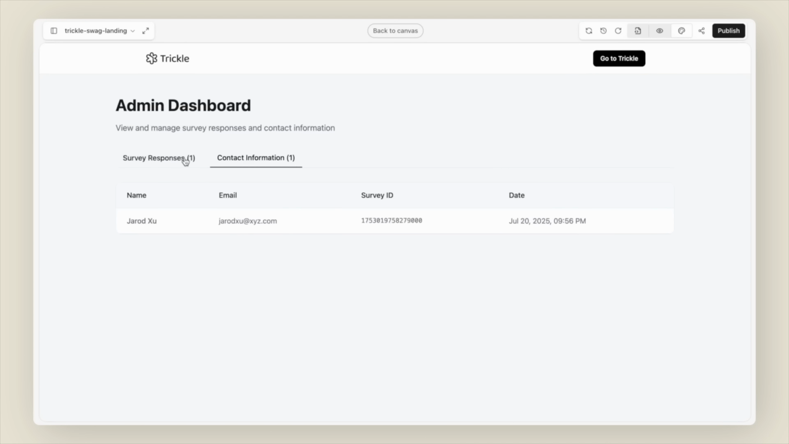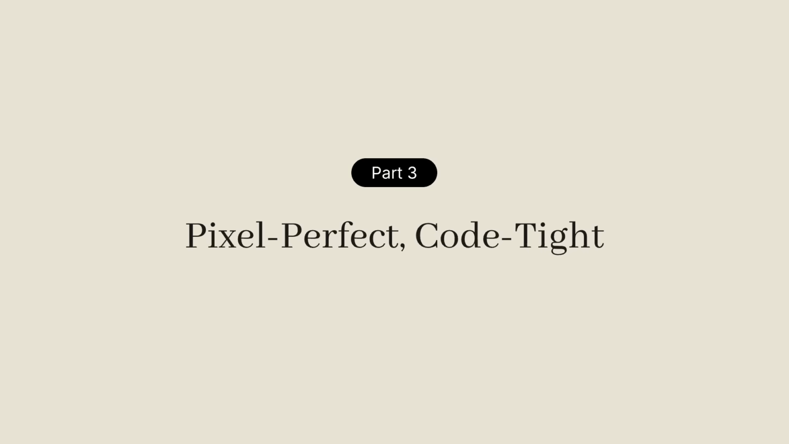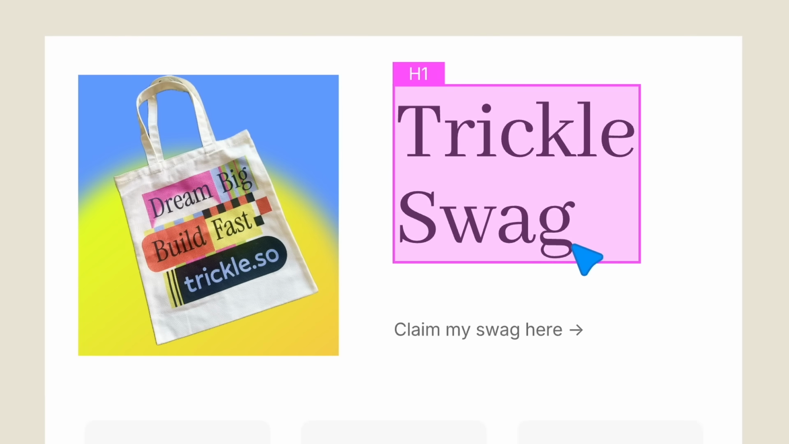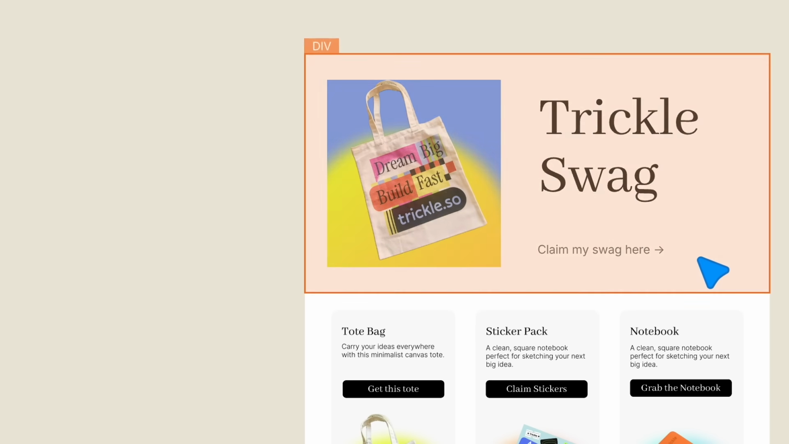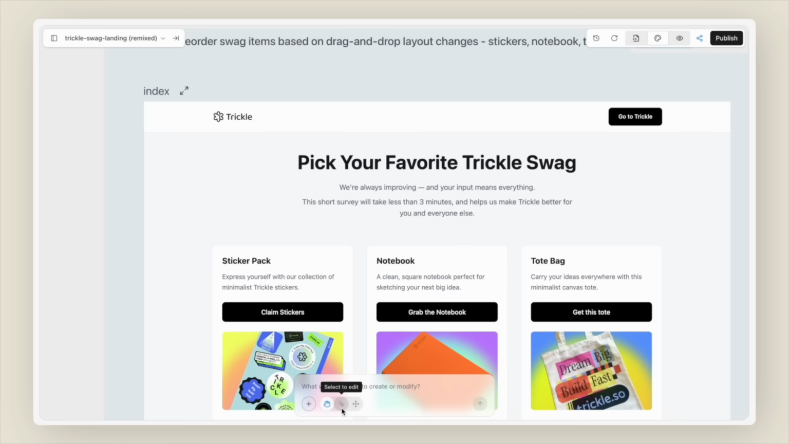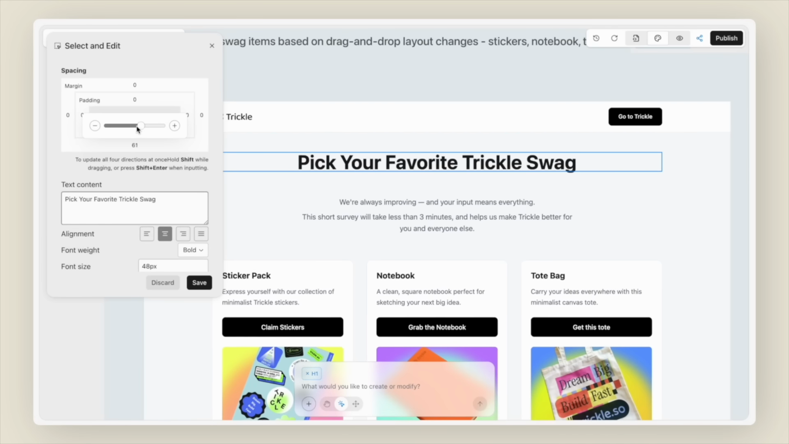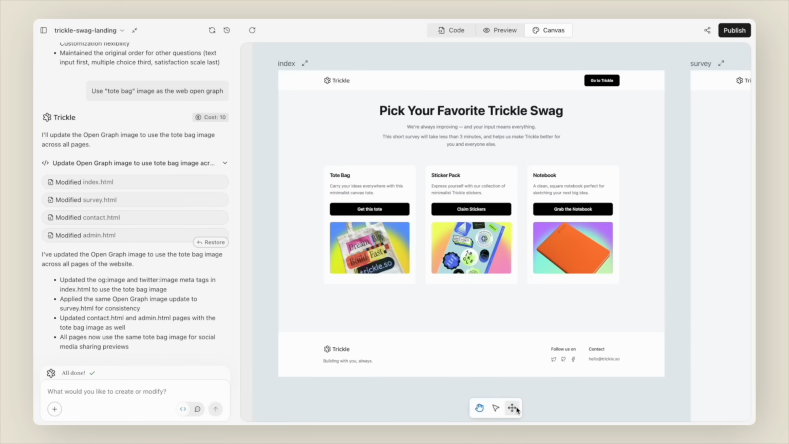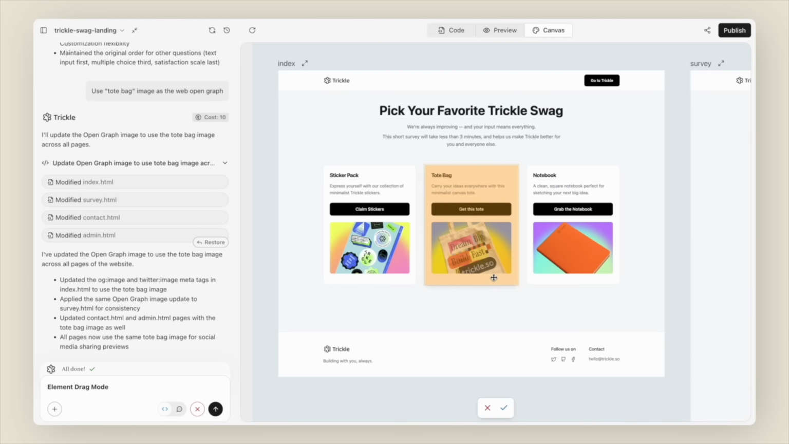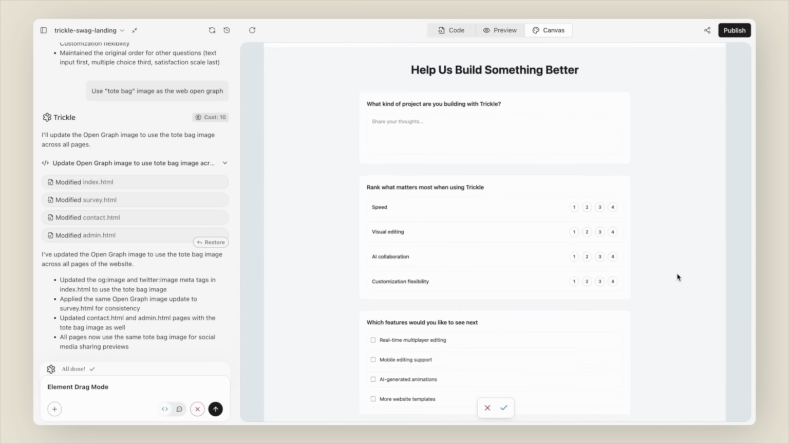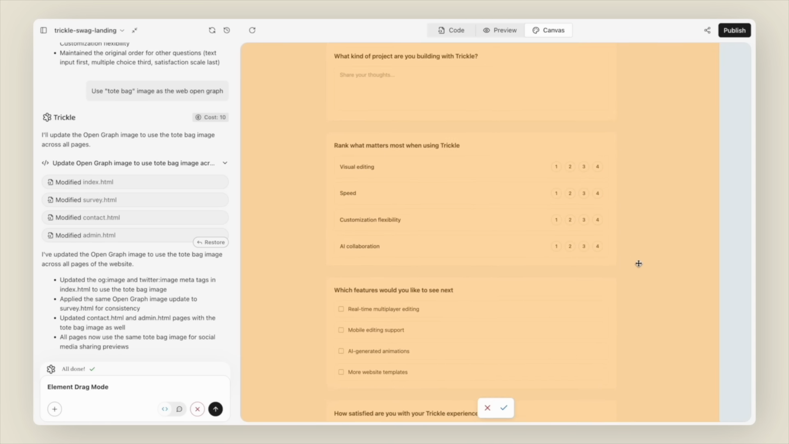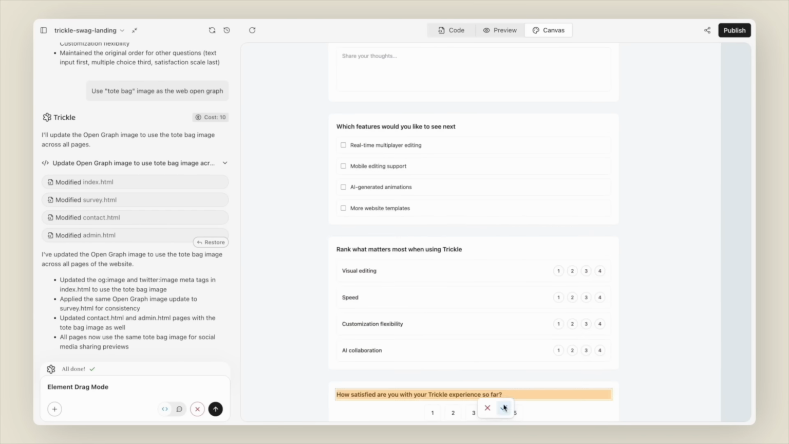All done. Today's AI coding tools usually miss the little design details that matter, but Magic Canvas makes them easy. Pick any element with Select tool and tweak text, spacing, or colors right on the page. Want a new layout? Just drag things into place. Trickle converts every change back to code.